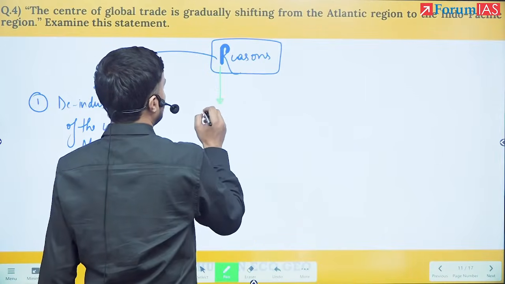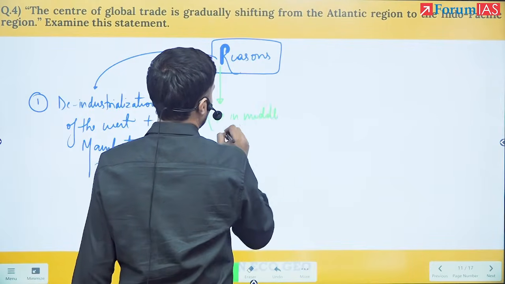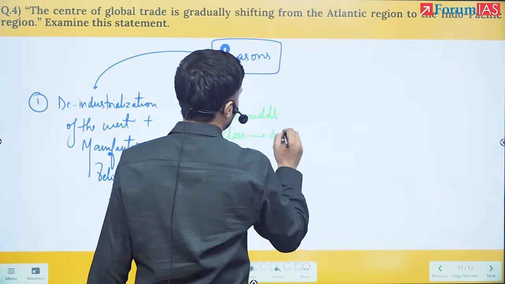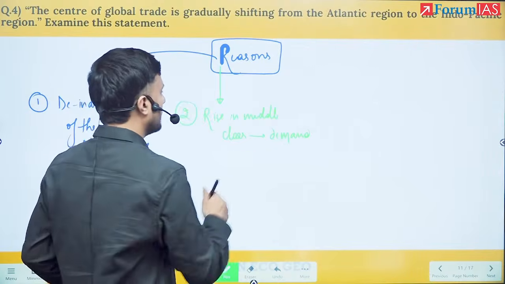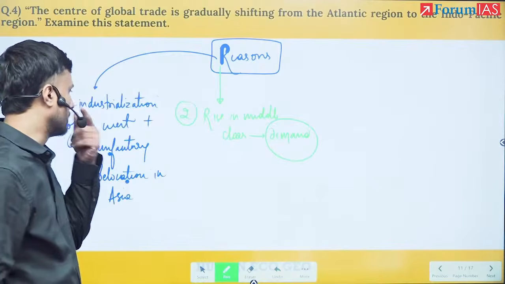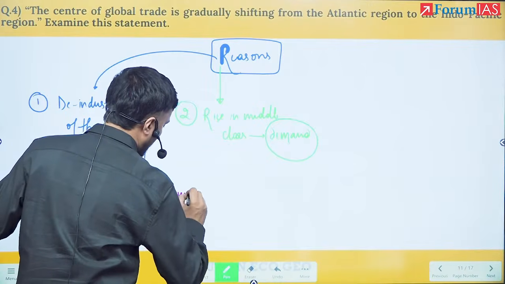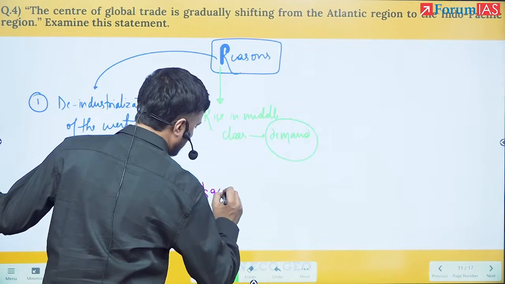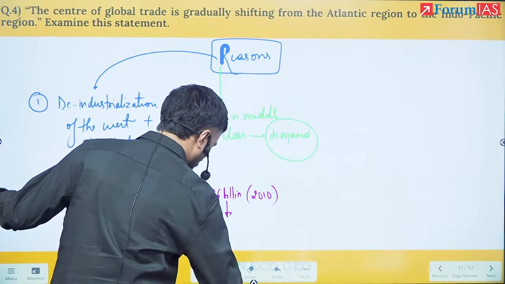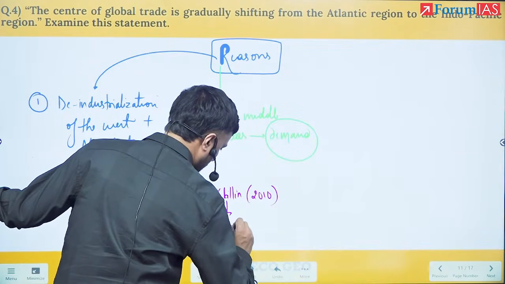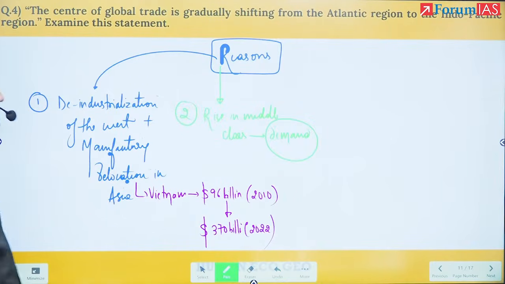Second important aspect here is the rise in middle class. This is what is driving the demand. So it is not just that the supply is increasing, but the demand itself is increasing. Here you could give one data point: Vietnam's exports were this many billion in the year 2010. This increased to close to 370 billion in the year 2022. So yes, this is a perfect data point from Vietnam.